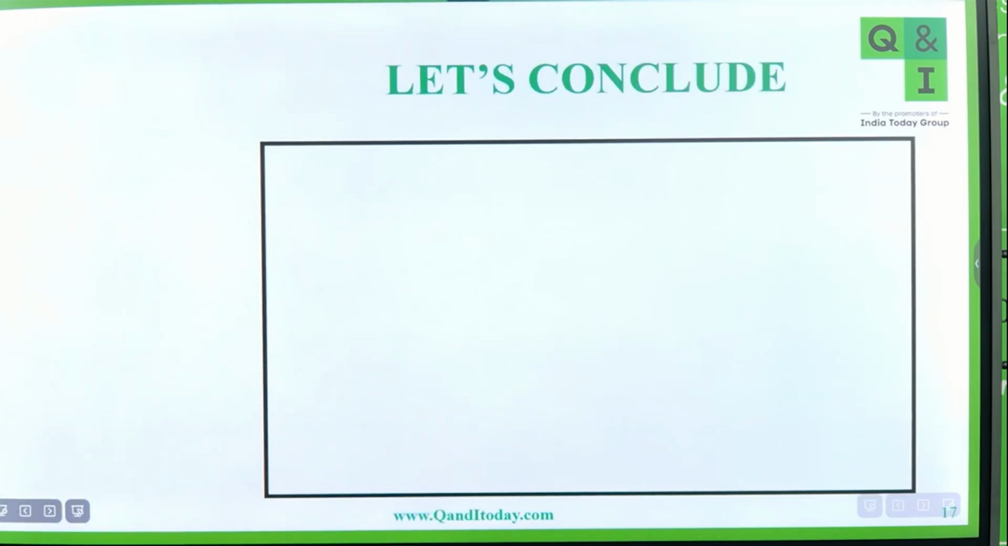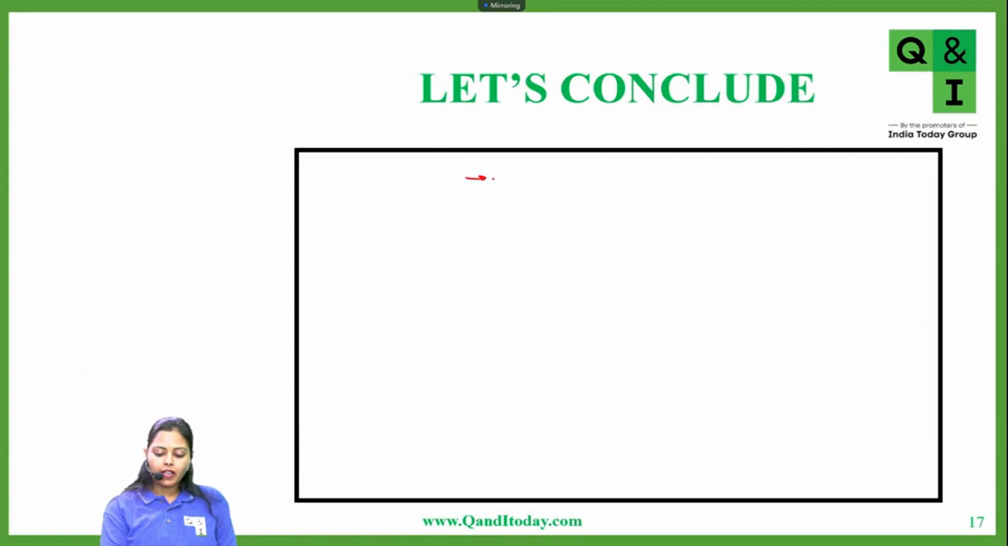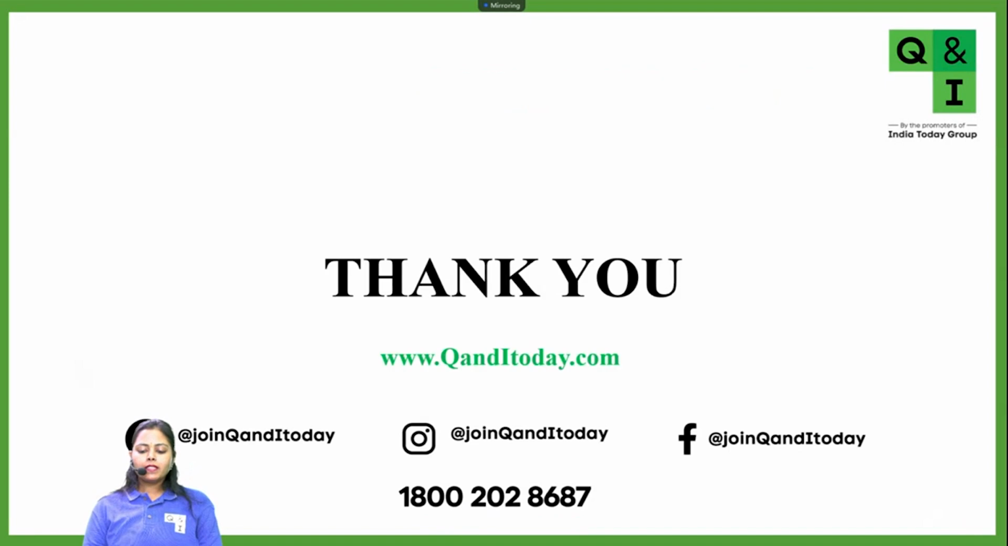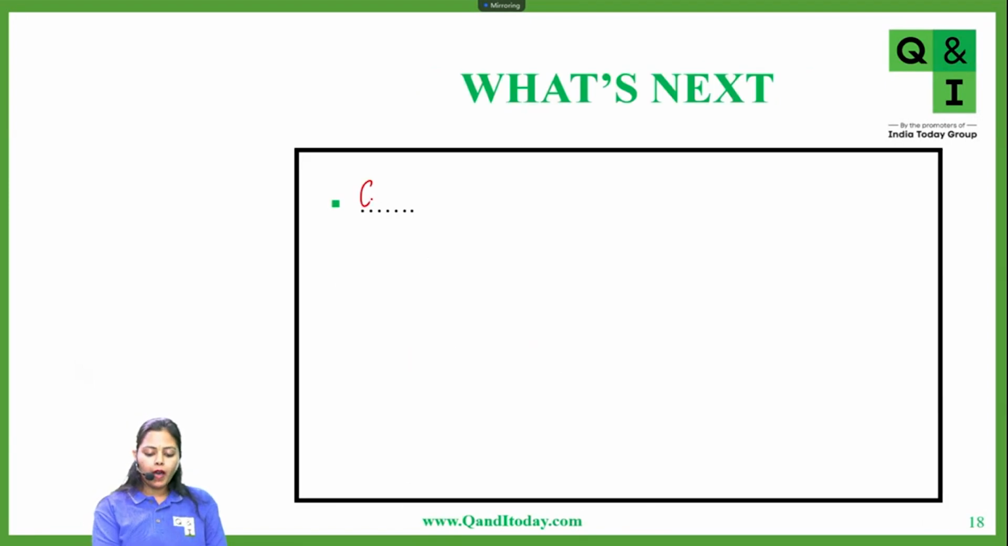So, let's conclude what all we have studied. Today we studied the structure and the difference in the functioning of the vacuoles in plant and animal cells. And then we also studied the differences between eukaryotic and prokaryotic cells. So this we have already covered. Now what's next? In the next class, we are going to talk about cell division. A very, very important topic. Extremely important. So please do attend that class. Do not miss this class.